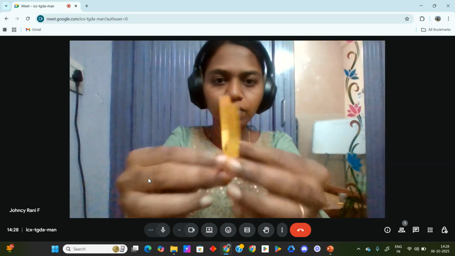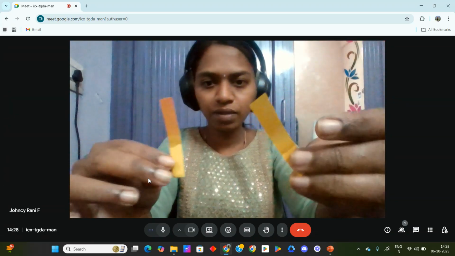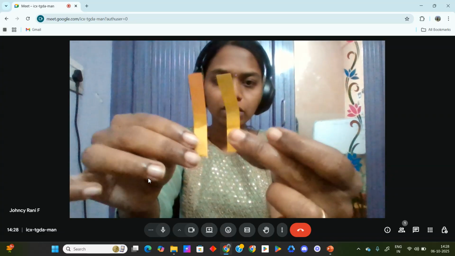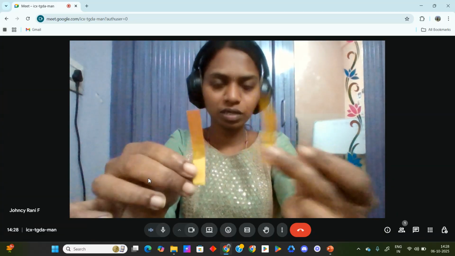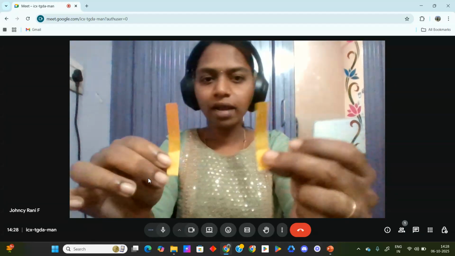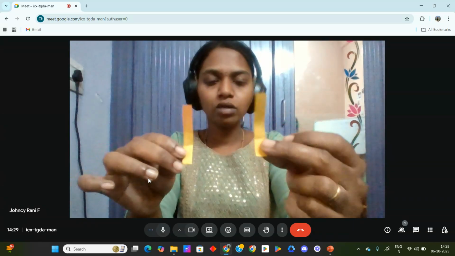Look here, the first paper shows a pale green color, and the second paper shows a red color. If pH paper shows red, it indicates the presence of acid, and if it shows pale green, it indicates a neutral solution.